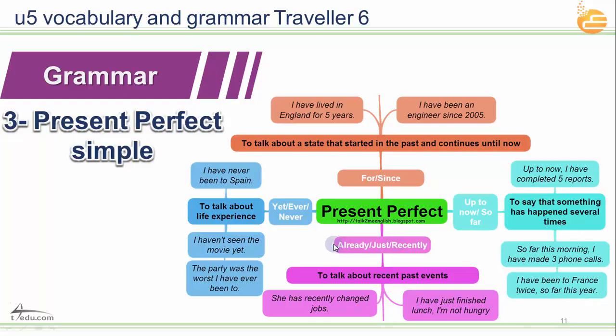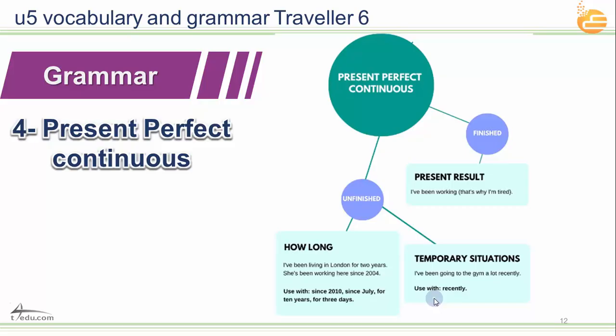Now with already, just, and recently, we use them to talk about recent past events. For example, she has recently changed jobs. So this is something that happened in the past, and she changes jobs a lot. Or I have just finished lunch, or I have just finished my homework. I'm not hungry, or I can play now. Okay?